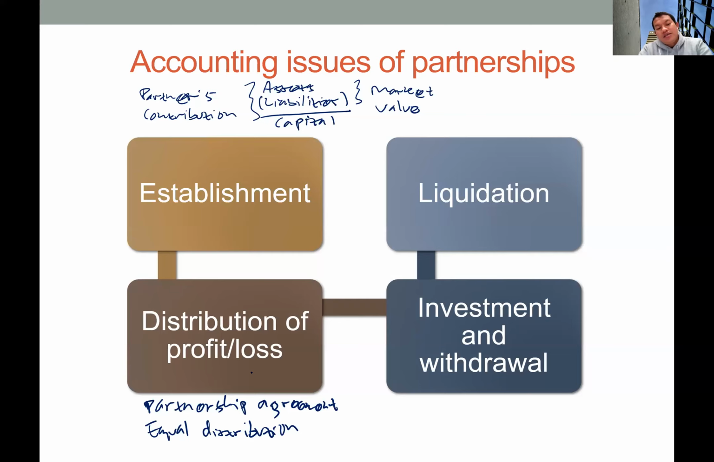Okay, the journal entry is simple again. We will have income summary or retained earnings in the debit side, and then capital of each partner in the credit side, in the case of profit. If the partnership is making a loss, we will have the reverse of the journal. So now we will have the capital of each partner in the debit side and income summary in the credit side.